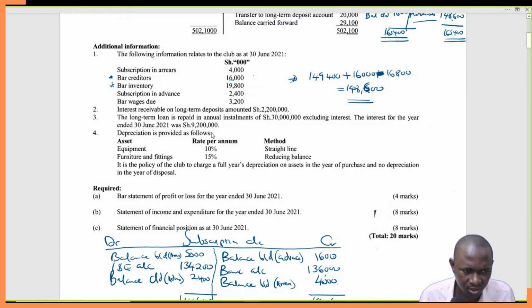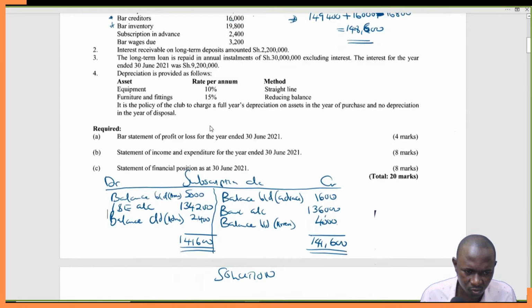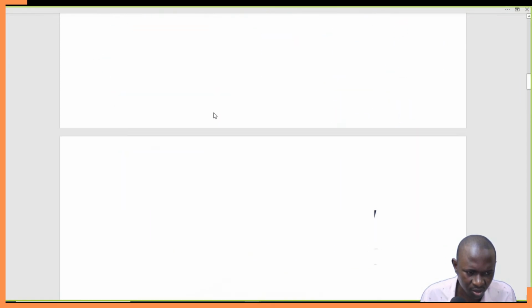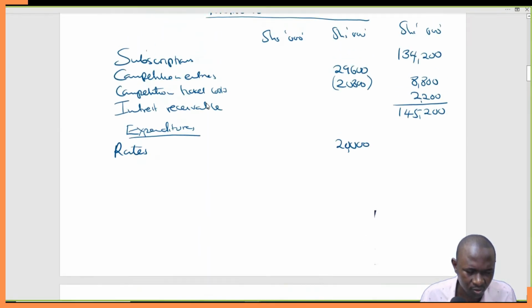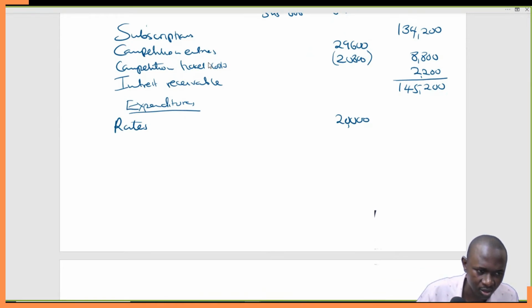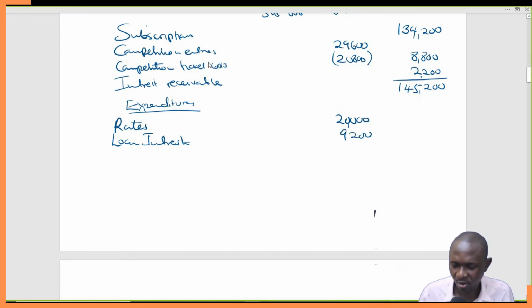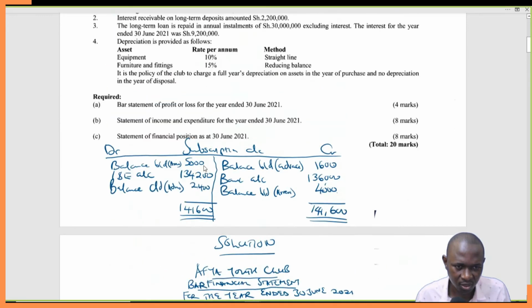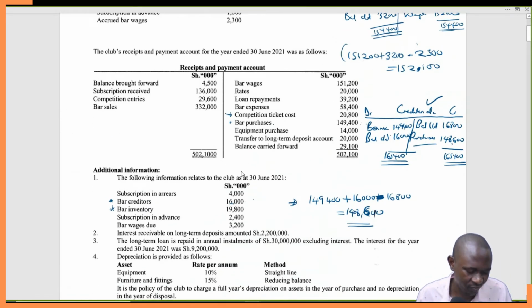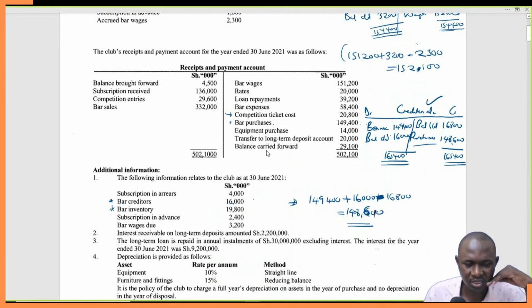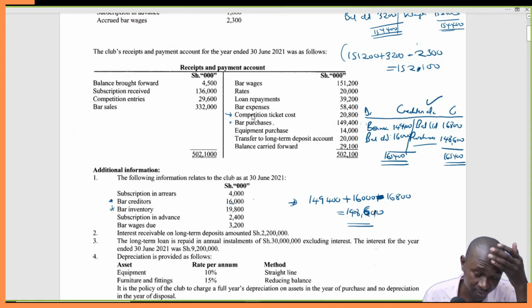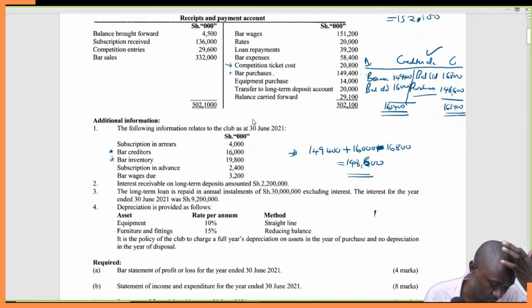So this is interest. Loan interest 9,200. That's an expenditure. So we capture that. Remember, we have not picked the 30,000 because we are reducing the loan. It will have the effect elsewhere, not here. Here we're interested in the expenditures. The 9,200 is an expense actually, and that's why we've singled it out and left the other.